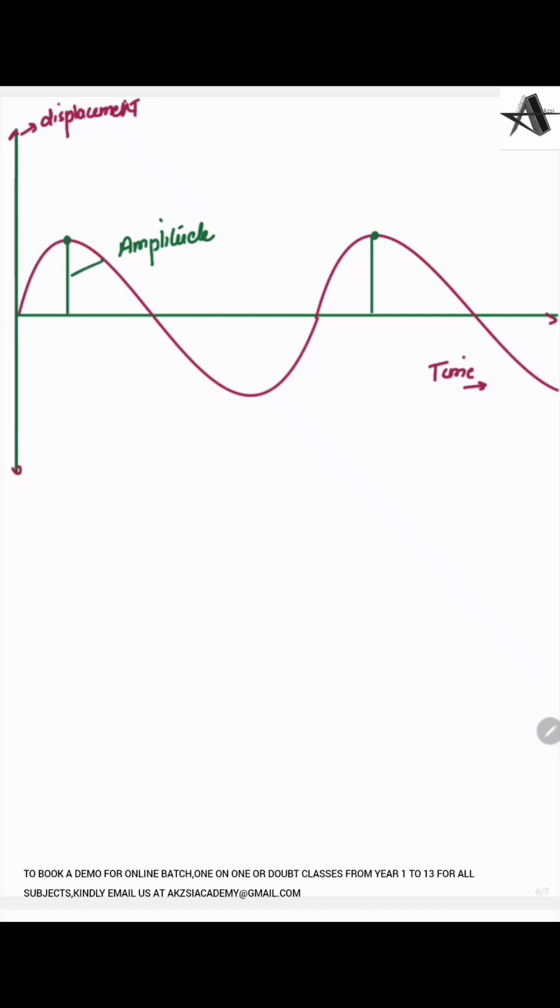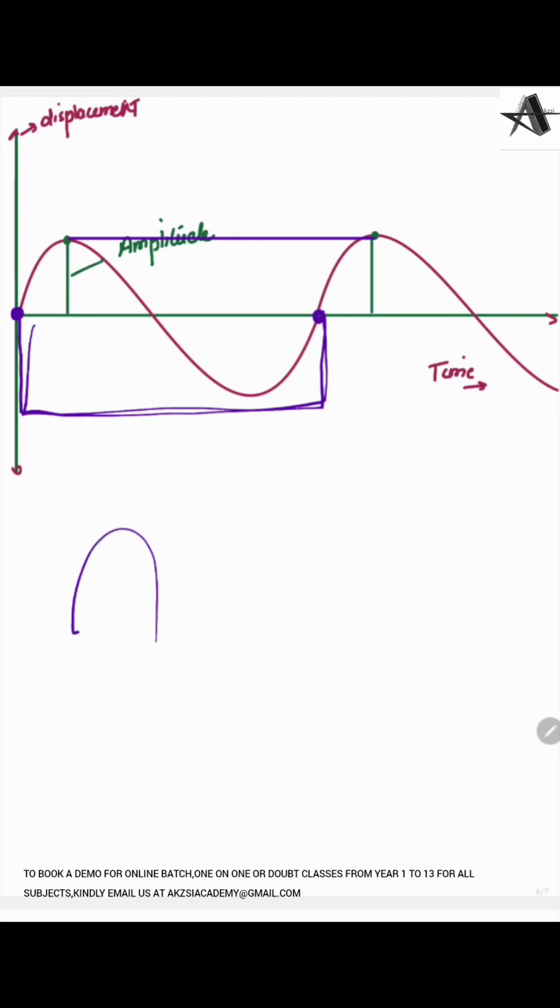The distance between these two consecutive peaks is known as wavelength, or you can say the length of one complete wave. The wave has started moving from this point till this point. So this length that it has covered while completing one wave, one complete cycle, because after this it keeps on repeating itself. You can see again it's showing the same whole curve.